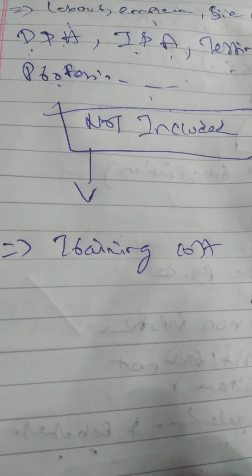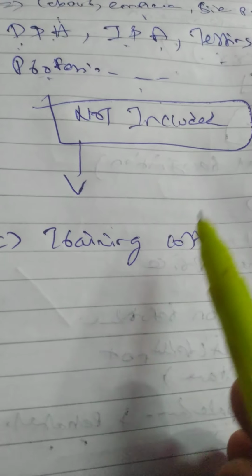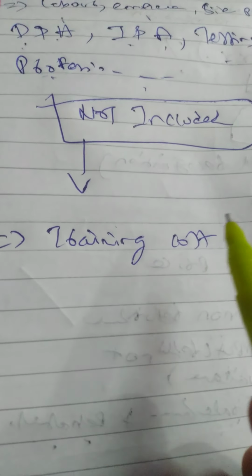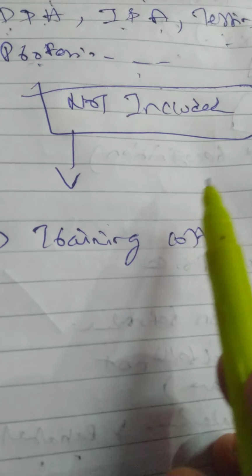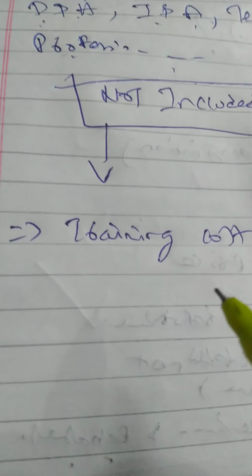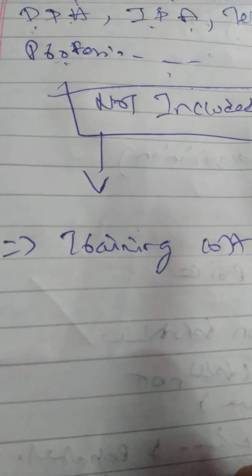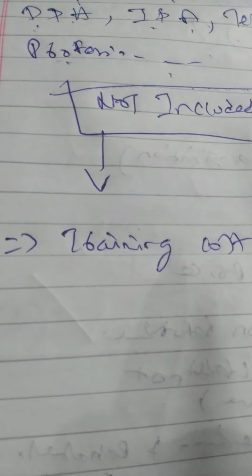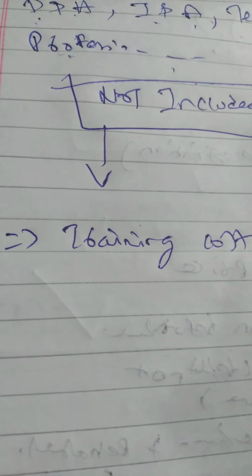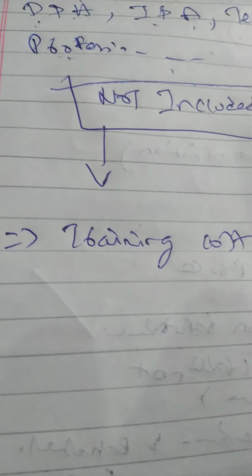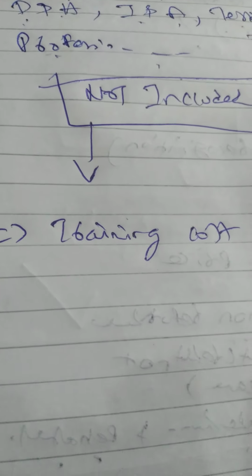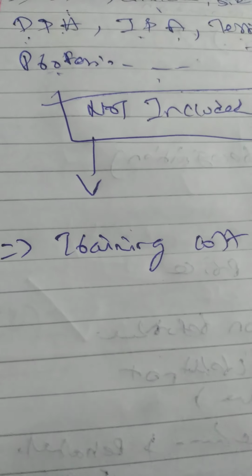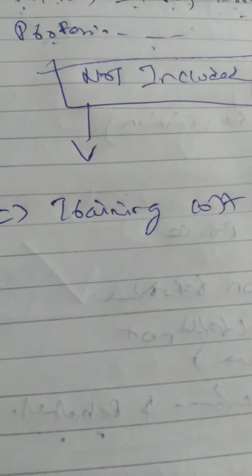I am giving training to my employees. So for that I incurred some expenditure. That expenditure should not be added with the cost of the asset. Okay, because that is not directly related to the asset. You are giving training, that is totally different. The asset is already completed. You are not doing anything related to the asset. You are giving knowledge to your employees to operate that asset. That should not be part of the cost of the asset.